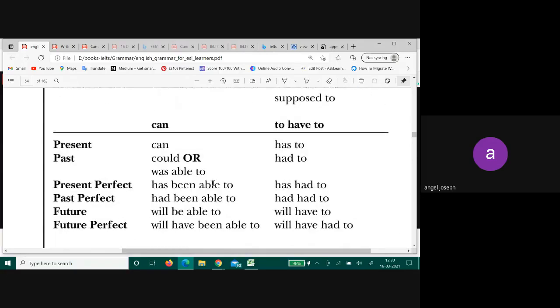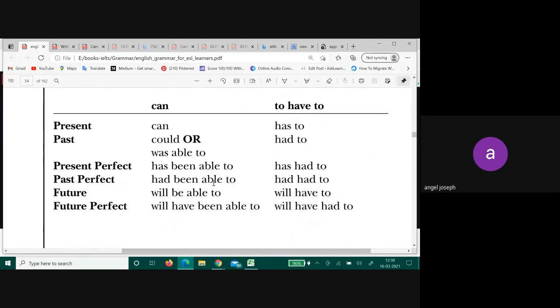Now this is important. Can. Okay, can in the past will become could. Then you have had been able to, has been able to. Can you use can with has? No. So what will it change to? Able to. Can will become he is able to, or he has been able to. Can you say he has been can? No, can is not used like that.